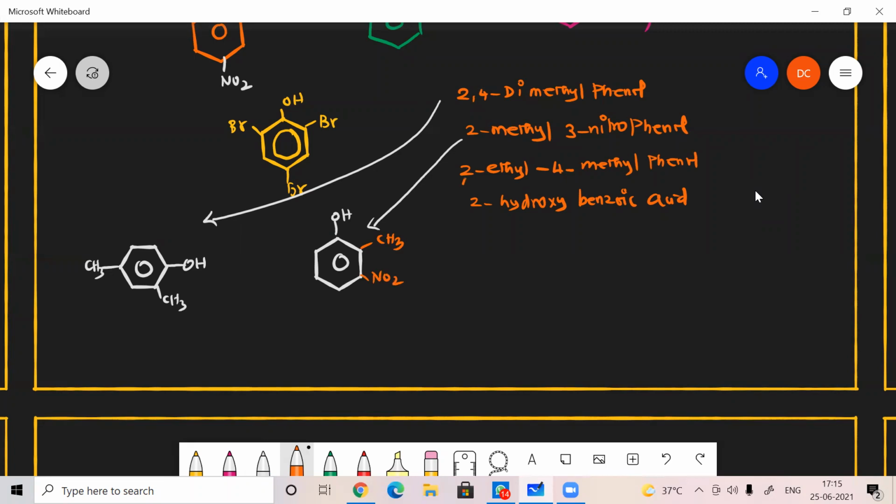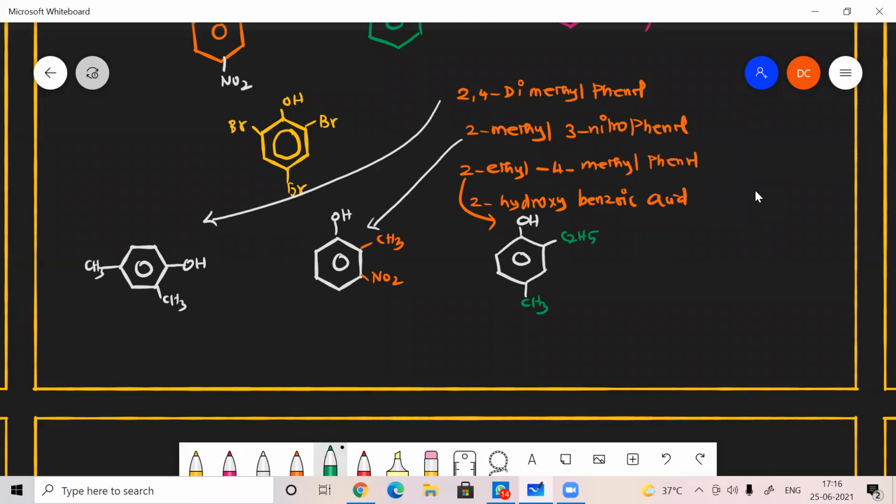And what about this one? 2-ethyl-4-methylphenol. In all cases, if the name ends with phenol, I should write the phenol first, then make the substituents. Second position C2H5, fourth position CH3. Is that right? Okay.